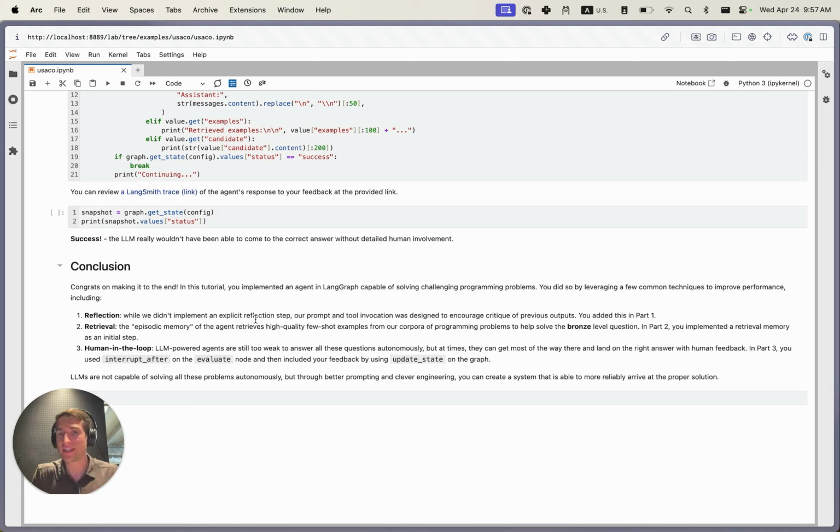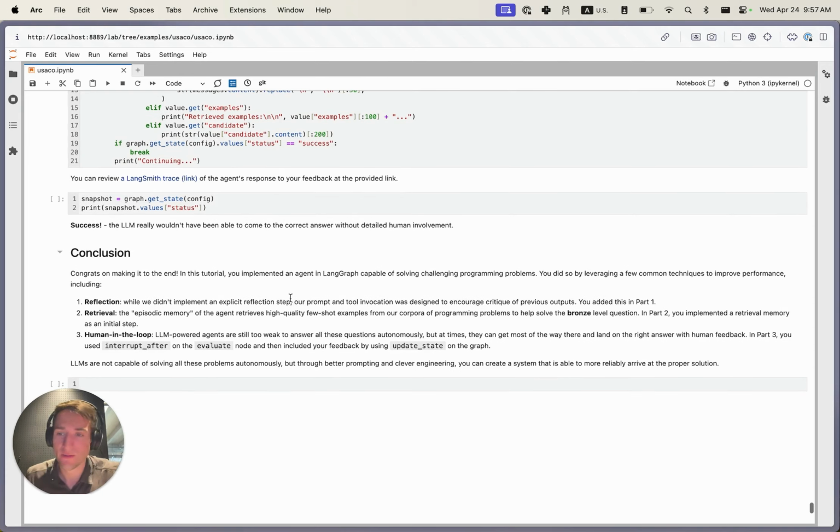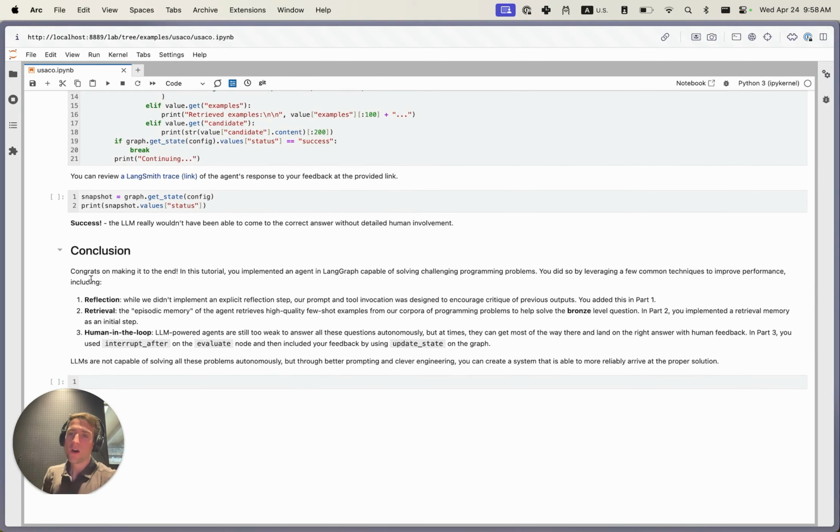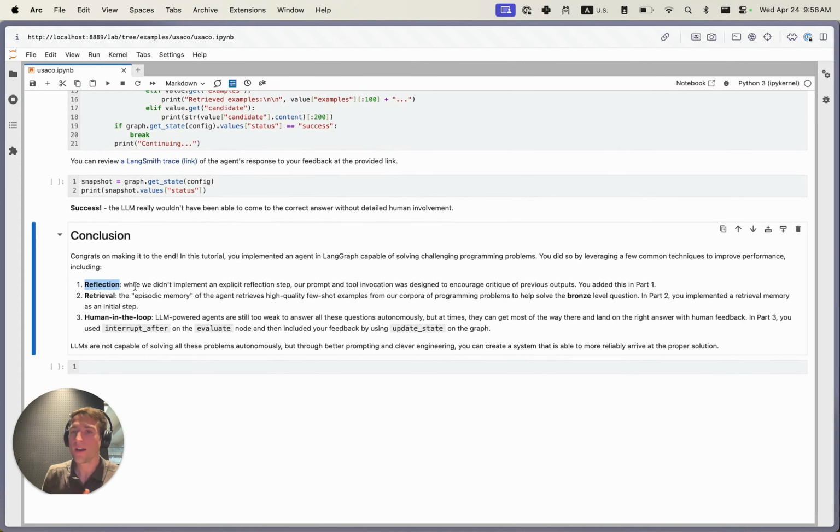I think these general techniques are fairly expansive and can be applied in a lot of domains. So you recall, first we started with a zero-shot agent with reflection. It basically prompted the agent to look at the test case results and the current solution, and then try to incorporate those results and feedback into an updated candidate to eventually solve the right problem. We saw how even on a bronze level problem, this doesn't always work.